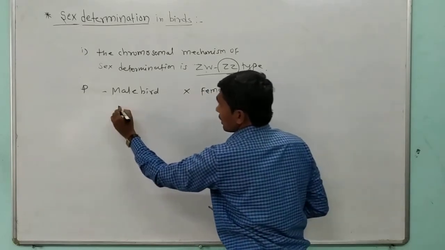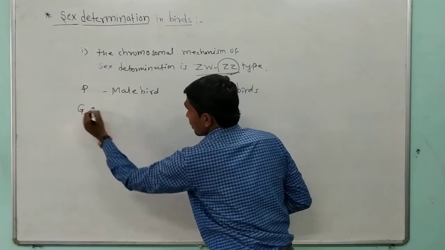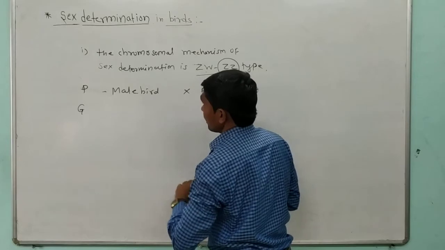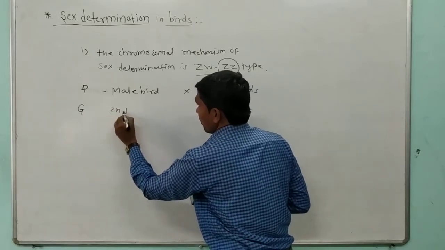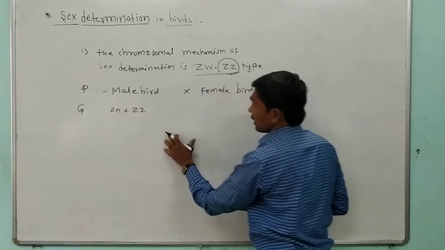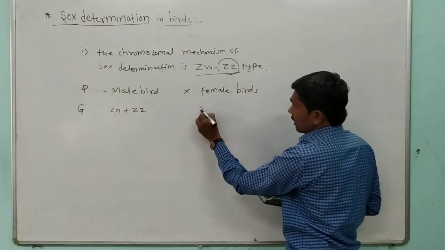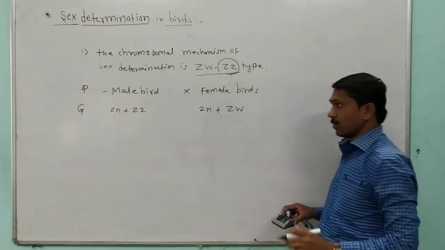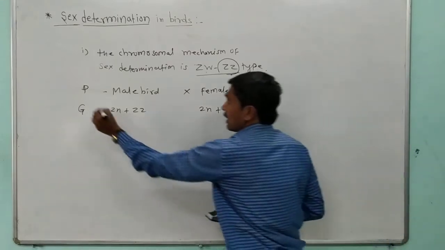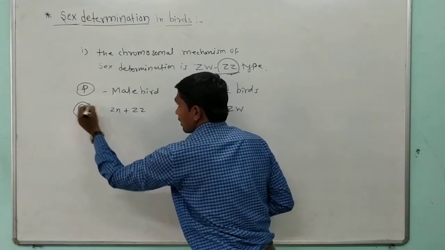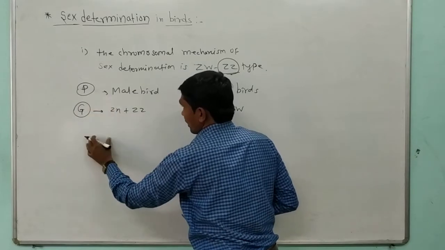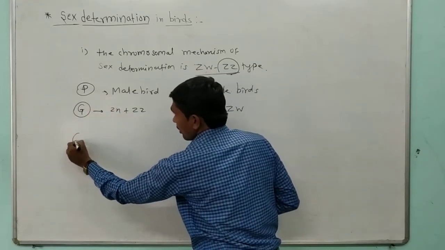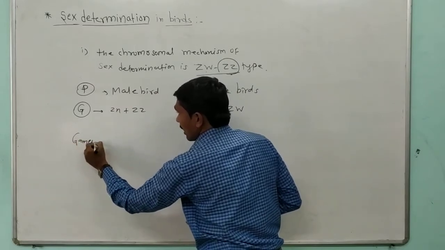The male has genotype 2N plus ZZ, that means diploid. And the female diploid is 2N plus ZW. Okay, so that is the parental generation, their genotypes and their gametes.